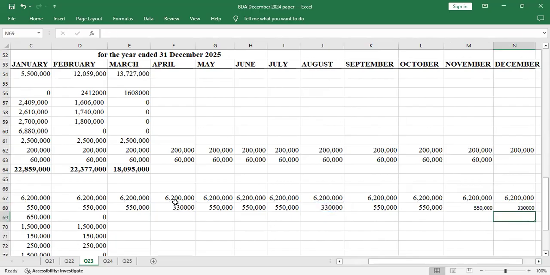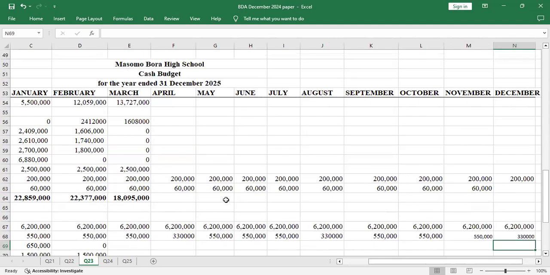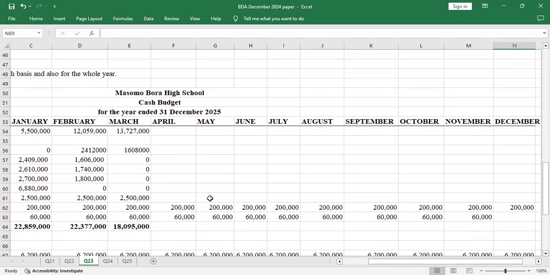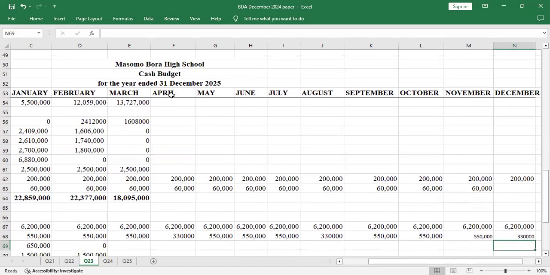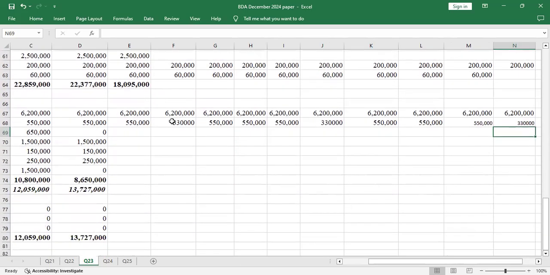This paper is all about speed and accuracy. Let me see if I left any adjustment up there. April. Yeah, so I'm done with the fee. So I'm done with that.